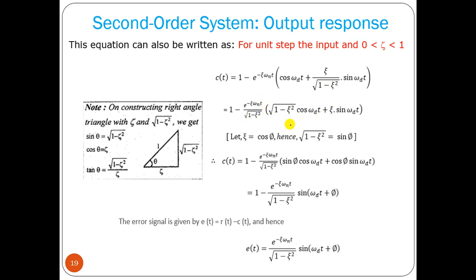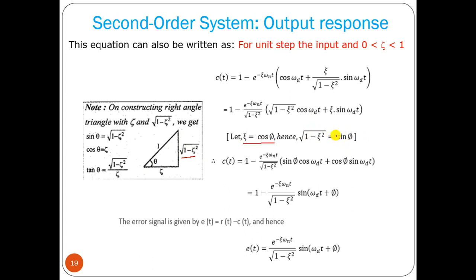Then we can take this part as a common factor once again, so we can multiply and get this term. Now from here we can write that this zeta we consider as cos phi, and we can take a right angle triangle. Here we have zeta, and this is the root of 1 minus zeta square, then the hypotenuse should be equal to 1. Then tan theta equals root of 1 minus zeta square by zeta. So if we consider zeta equal to cos phi, then root of 1 minus zeta square equals sin phi.